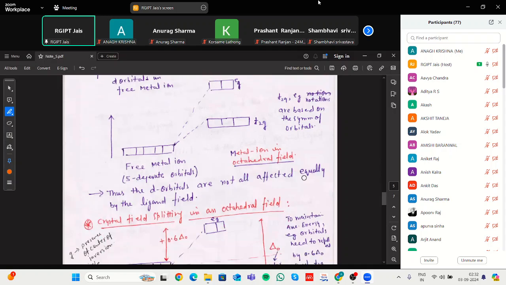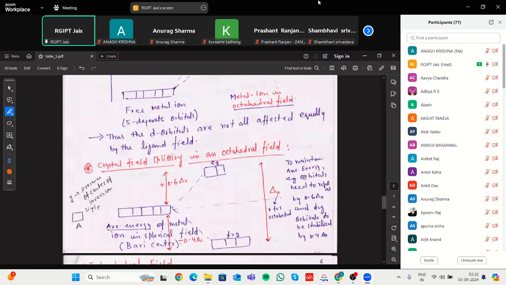Based upon this, this is the energy profile diagram, or crystal field splitting in an octahedral field.